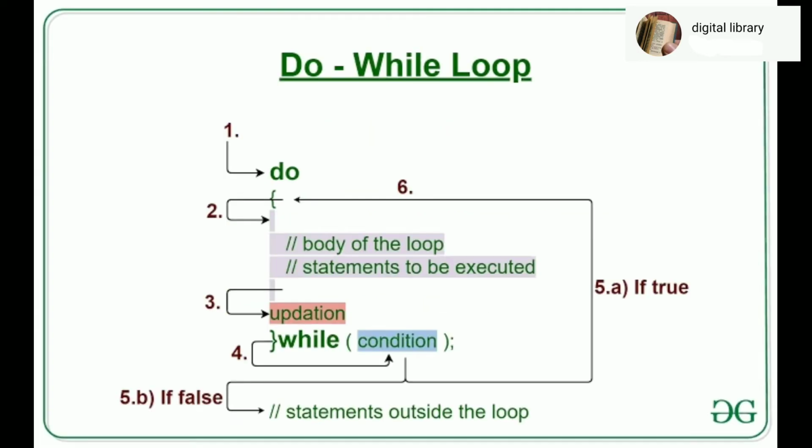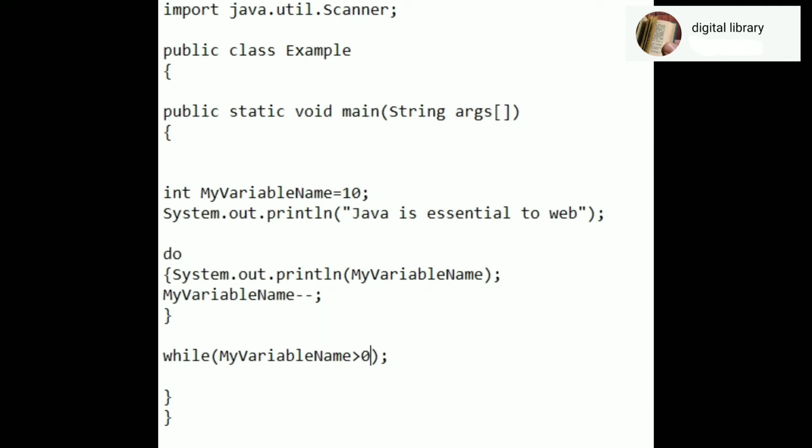Do while loop. The main difference between this and the while loop is that the methods inside the do while loop are sure to run at least once before the condition is checked. So this is the program for the do while loop.